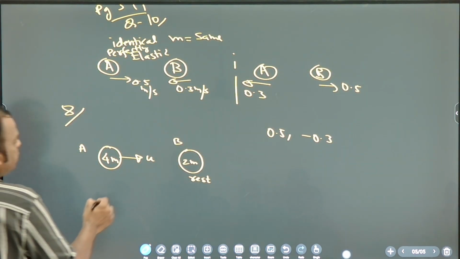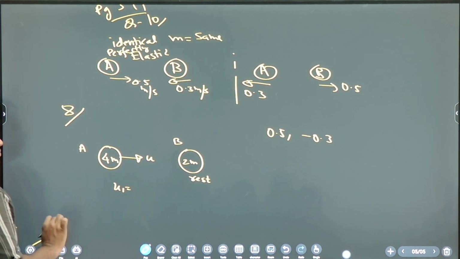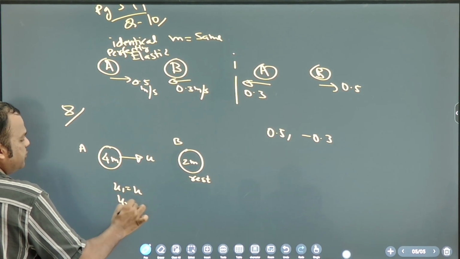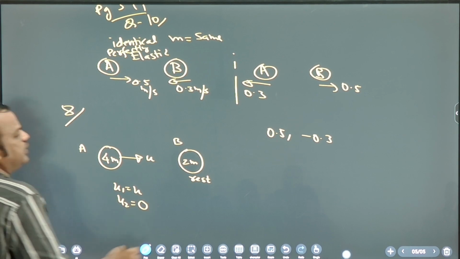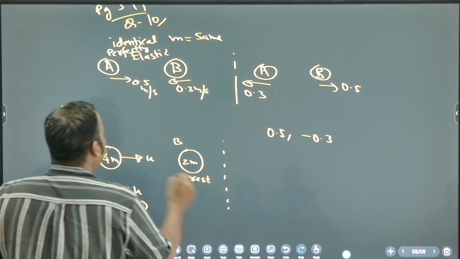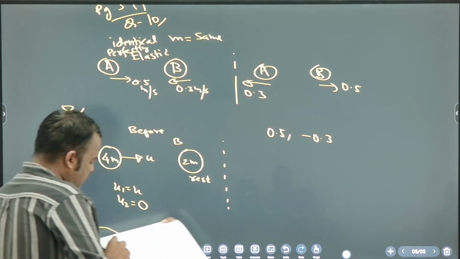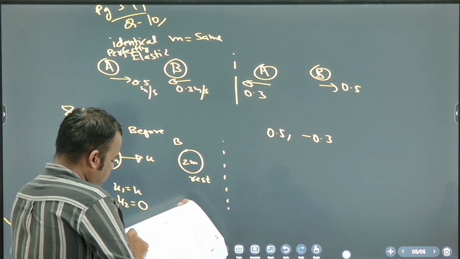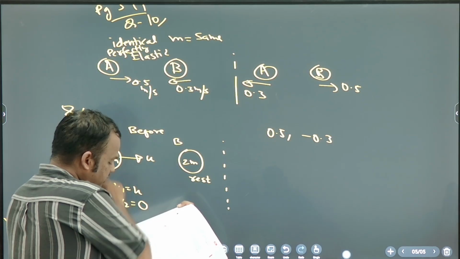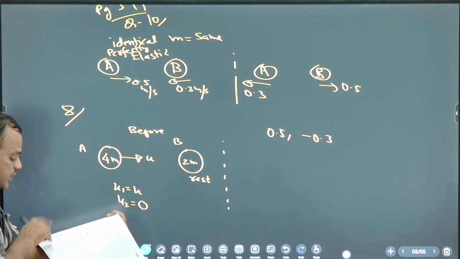So you tell me what is u1? U. And what is u2? 0. Very good. So this is before collision. The collision is head on and elastic in nature.